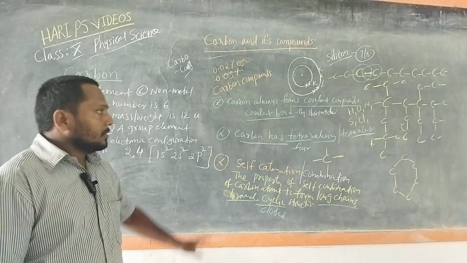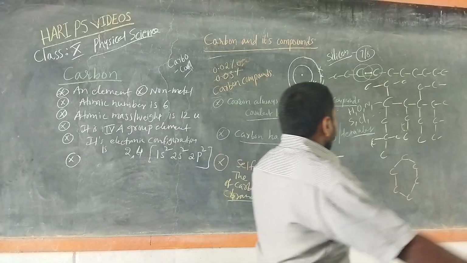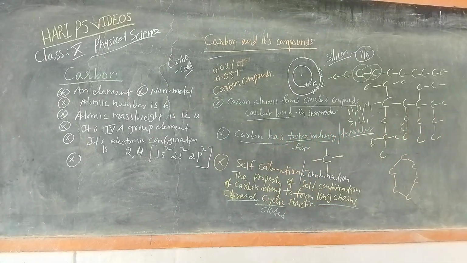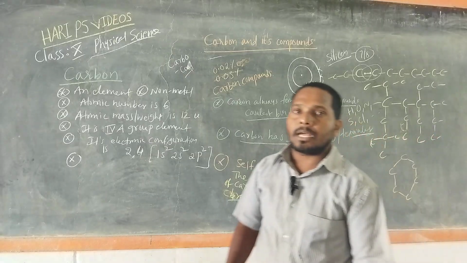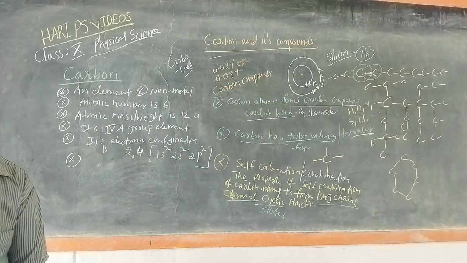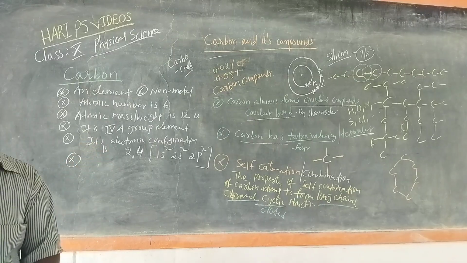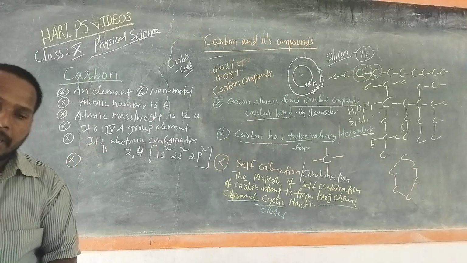So that's why carbon forms various carbon compounds in the form of long chains, in the form of branches, and in the form of closed structures. These closed structures are called cyclic compounds. So these are some points regarding carbon, which are very, very important.